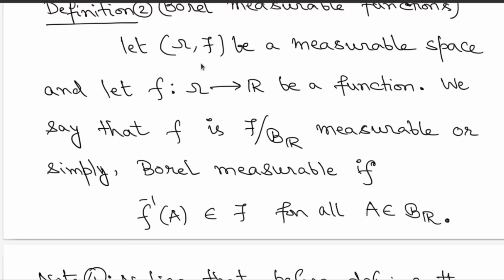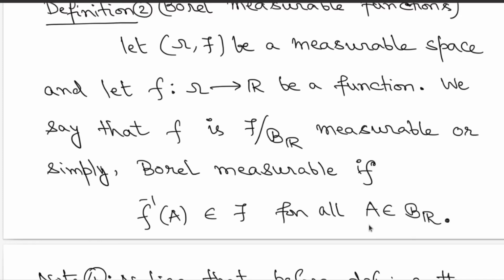On the range side, as discussed, we are going to look at the real line, and we will be considering the Borel sigma field on top of the real line. So that will give you the appropriate measurable space on the range side. Now look at the measurable functions which come out from these choices of measurable spaces. We say that the function f, which is defined on the domain omega with values in the real line, to be script F over script B_R, the Borel sigma field, measurable, or simply Borel measurable, if the same condition holds, that you take now all Borel sets coming from the real line.